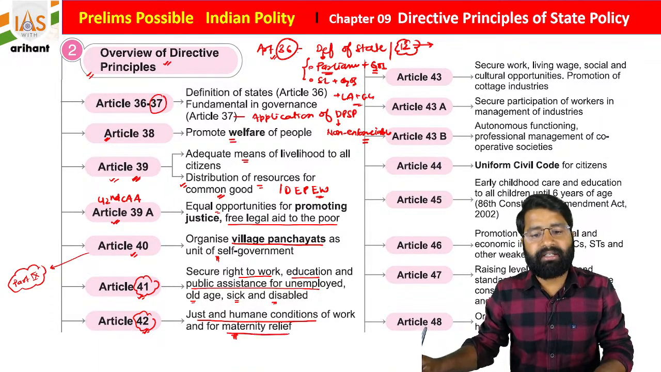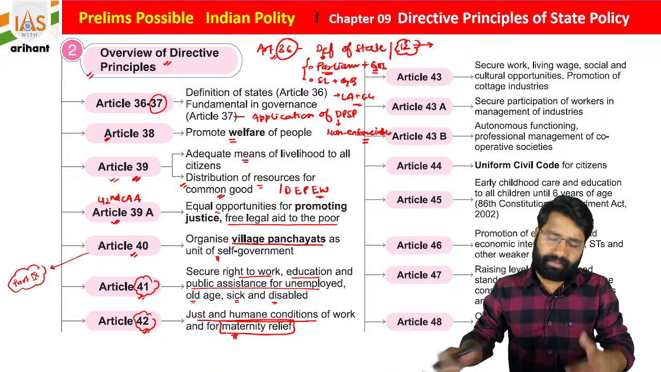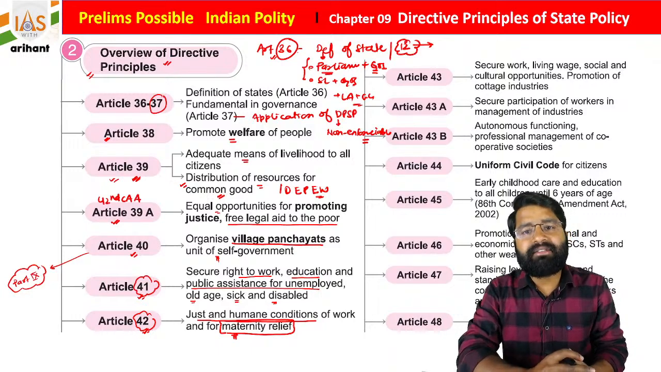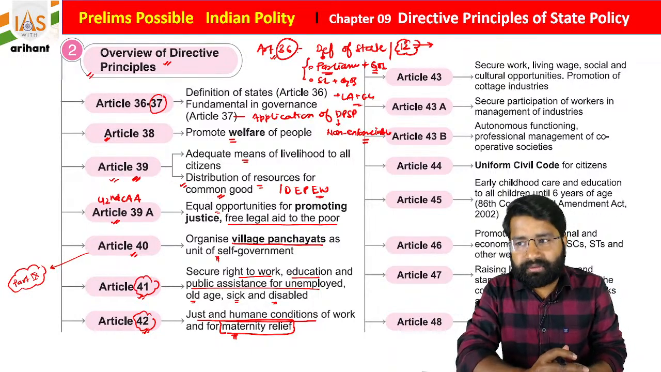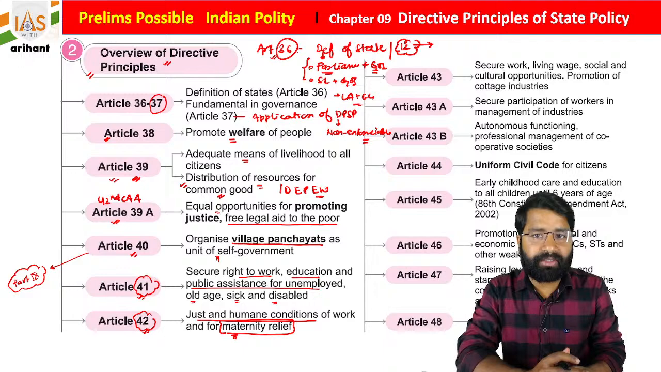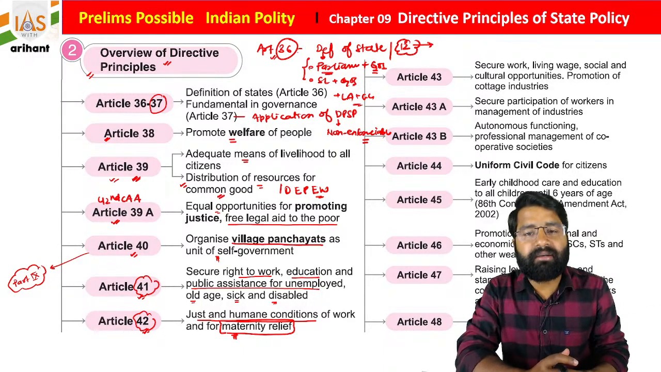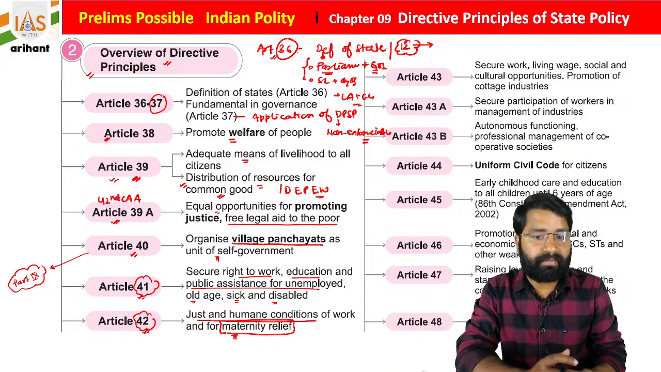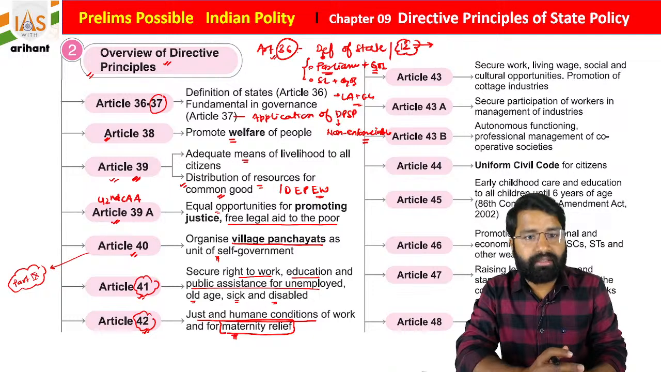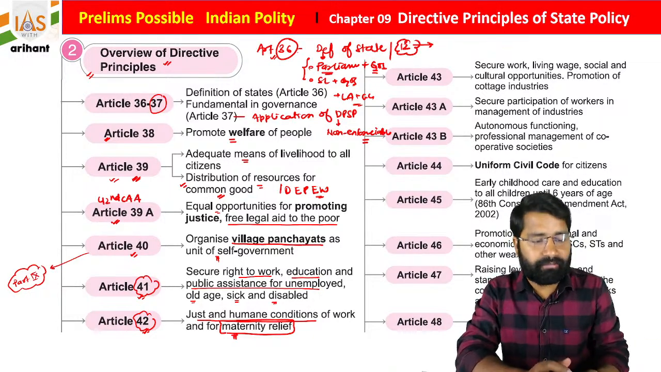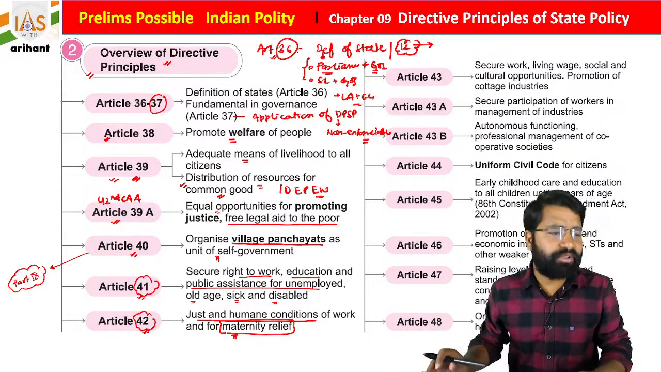So maternity relief, now in some states it is for 6 months, in some states maybe it is for 3 months. And let's suppose you are in a key position and someone wants to get the maternity relief and the government is not in a condition to release you. In that case they can deny it, it is possible.